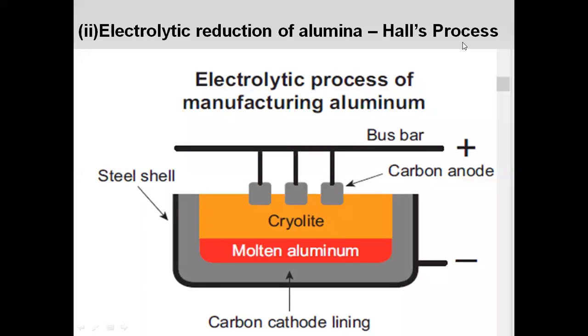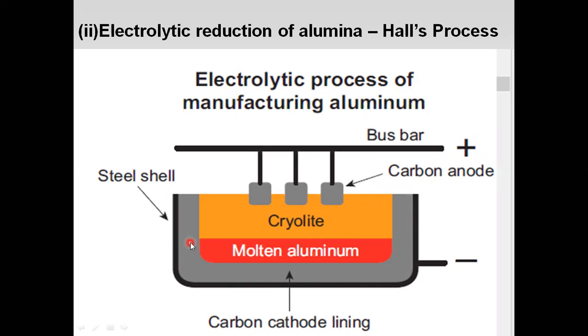So this is the Hall's process. So we can get aluminium by the electrolytic reduction. So this is the process. First, the tank is lined with a carbon cathode. So this is the carbon cathode. All of you see the picture, the gray color. This is the carbon cathode lining. First, the tank is filled with the carbon cathode lining.